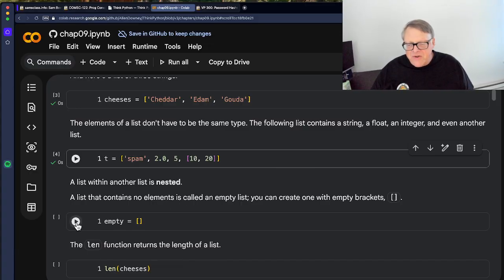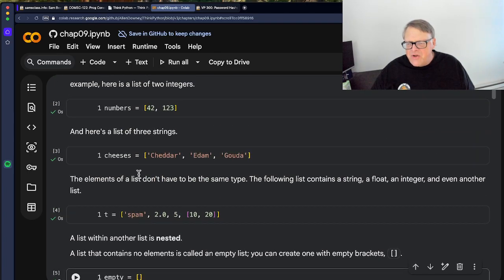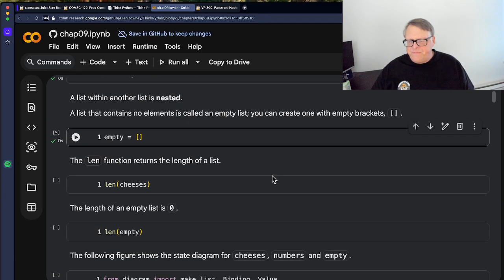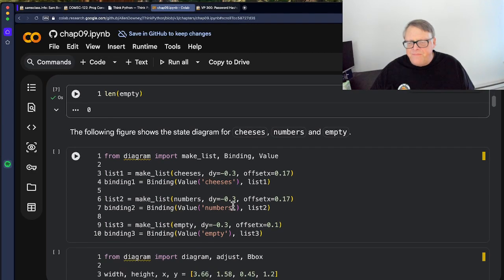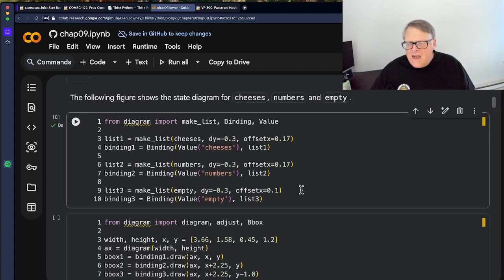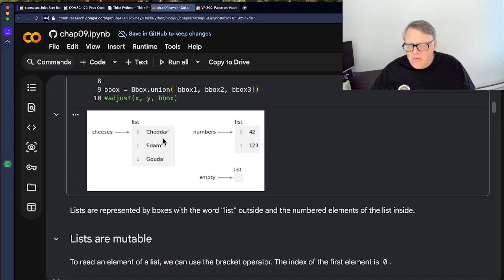If you have an empty list, it has no elements. Length will tell you the length of the list. Cheeses up here has 3, so the length of that ought to be 3, okay. The length of an empty list is 0, of course. And here's one of these state diagrams that these guys love. I don't get that much out of them, but anyway, there you are. Cheeses points to this list, numbers points to that list.